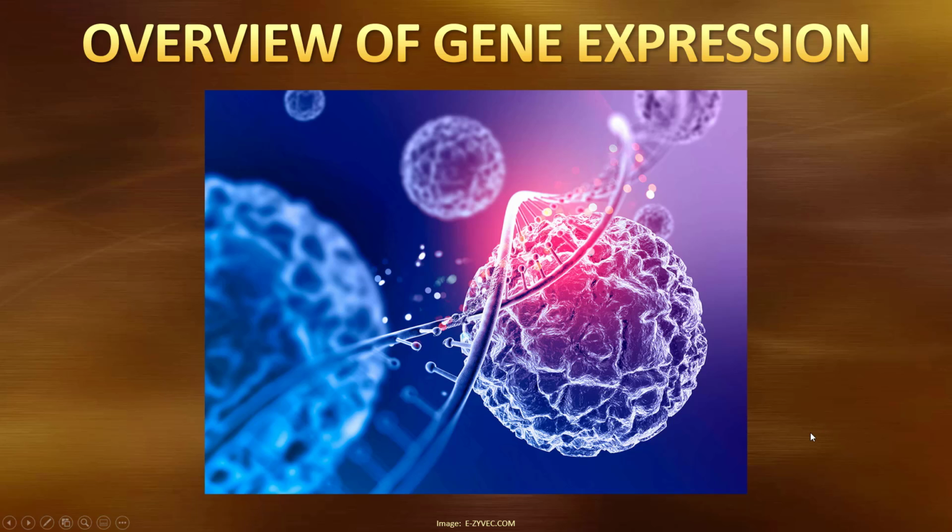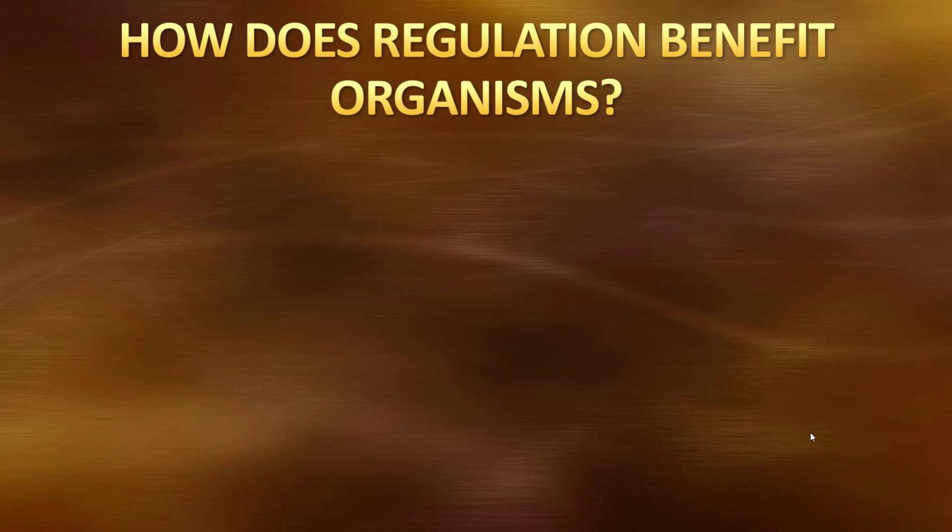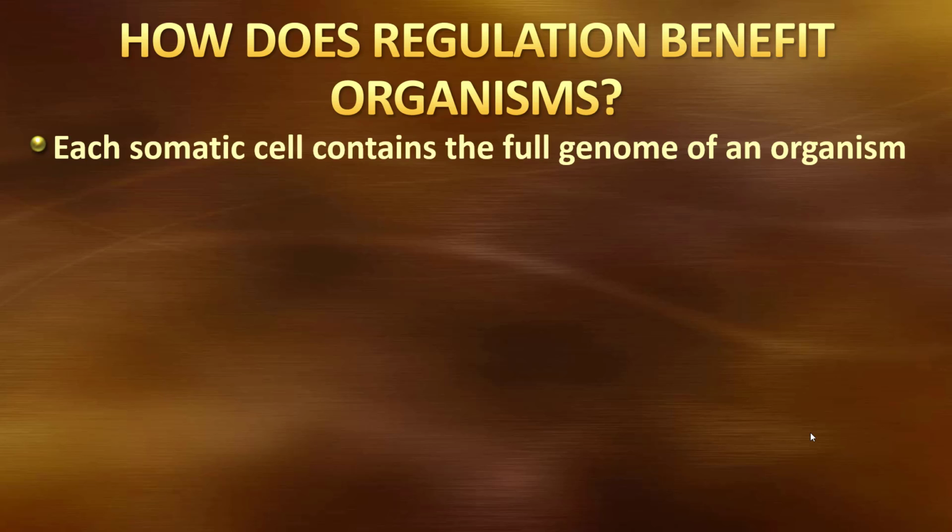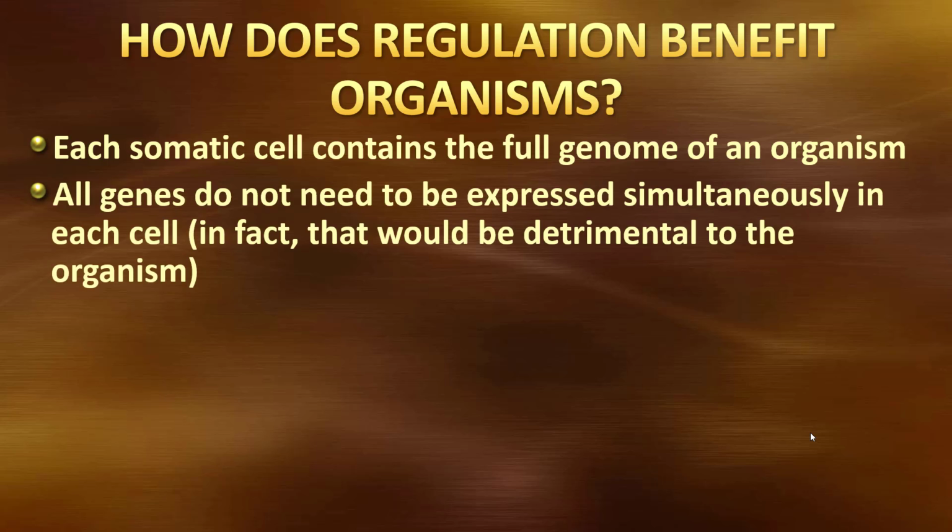Now that we've looked at transcription and translation, we want to take a look at how gene expression is controlled. First off, let's look at the idea of how regulation of transcription and translation, the production of proteins, benefits organisms. Every cell within an organism contains a full genome, but not every cell needs to express that full genome. So this regulation can allow some cells to express certain genes and other cells to not express them.